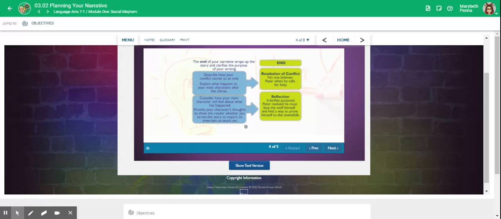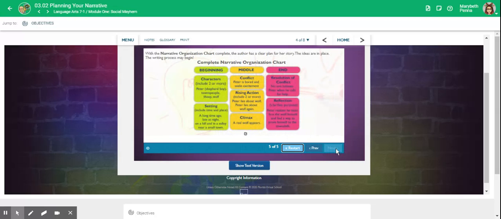Reflection. Clarifies the purpose. Consider how your main character will feel about what has happened. Provide your character's thoughts to show the reader whether you wrote the story to inspire, to entertain, to teach, etc. Reflection. Peter realized he must face the wolf himself and find a way to prove himself to the townsfolk.